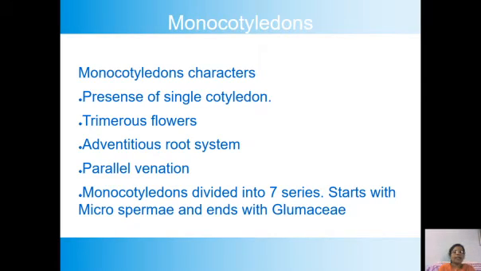So monocotyledons are divided into 7 series. These series are further divided into families, but there are no orders in monocotyledons.